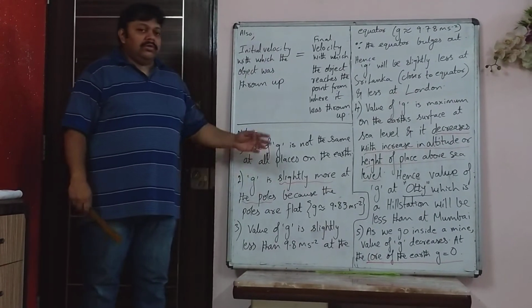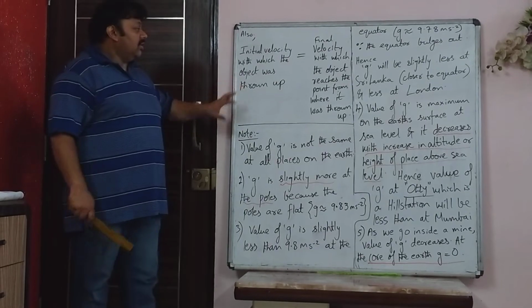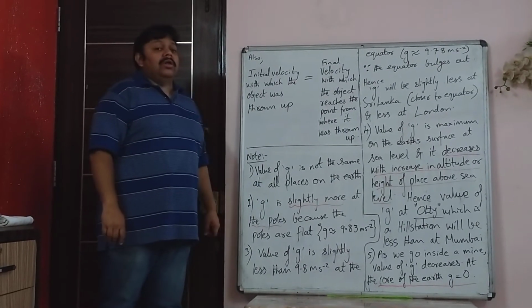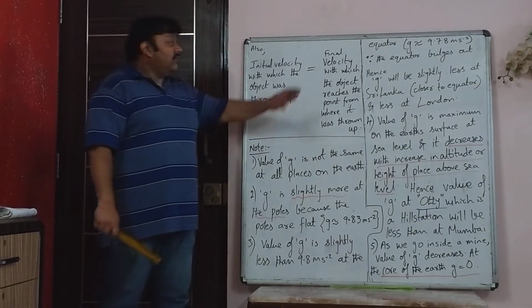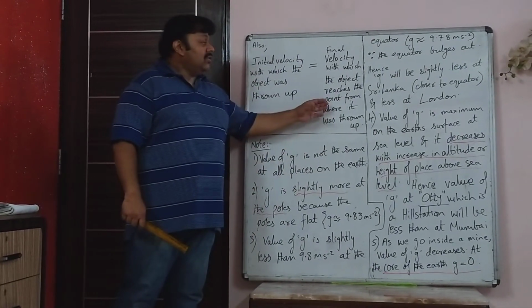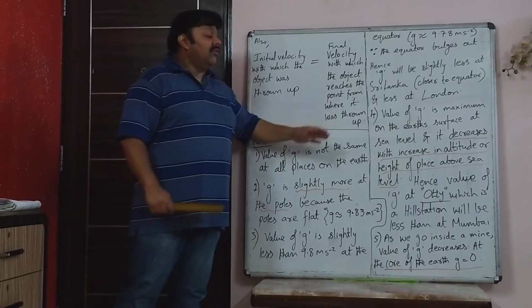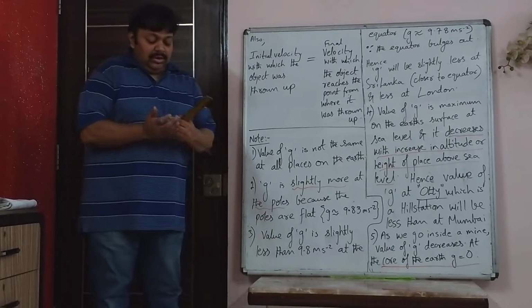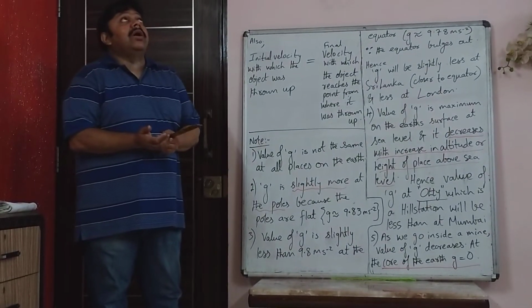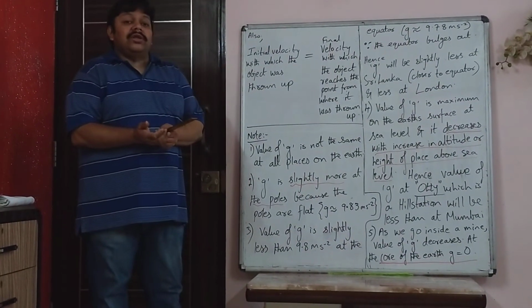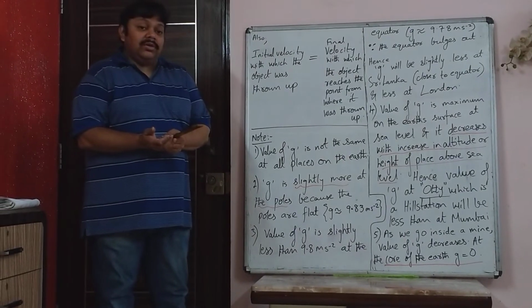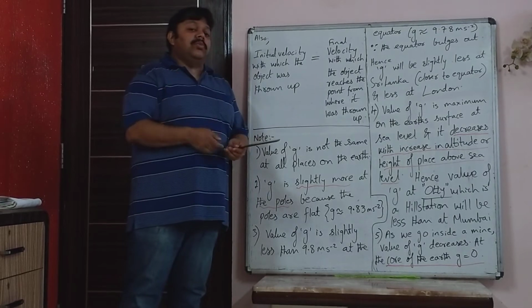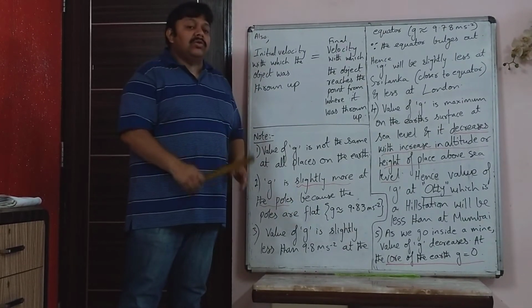So write down what I have just explained, that the initial velocity with which the object was thrown up, we assumed it to be 49 meter per second, will be the final velocity with which the object reaches the point from where it was thrown up. So if I am throwing up at 49 meters per second, the ball will reach my hand at the same place after 10 seconds at the same speed, that is 49 meter per second. So whatever speed I throw it up, the same speed it will come down.